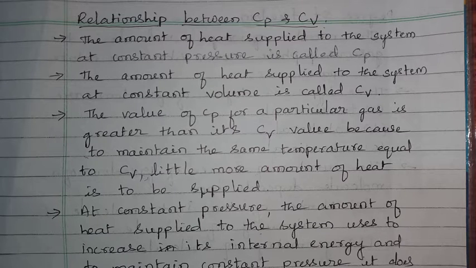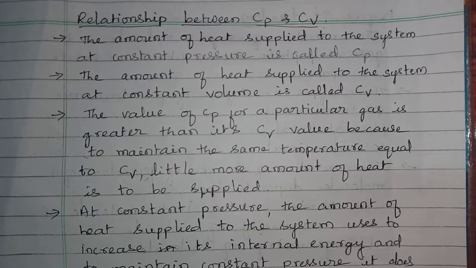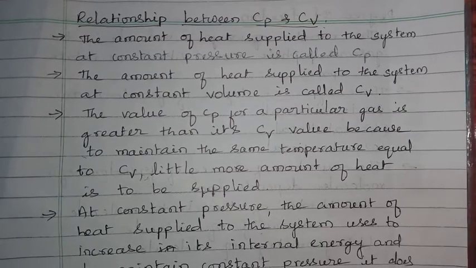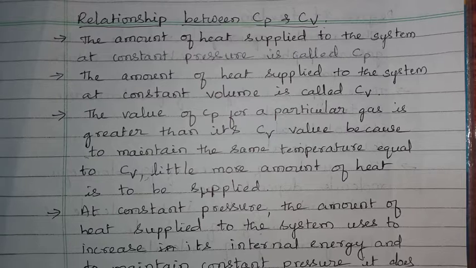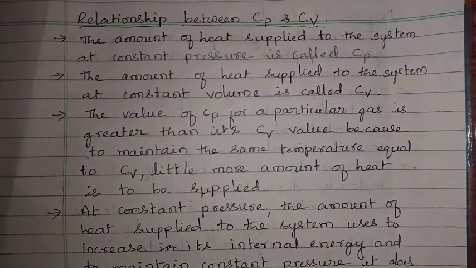But here the temperature of the system at constant volume is increased, whereas the system at constant pressure is not increased, meaning there is a difference in temperature. To reach the same temperature for constant pressure, we again have to supply a little more heat energy to the system at constant pressure. By this we come to know that the Cp value is a little greater than the Cv value. For all gases, the Cp value is always greater than the Cv value.